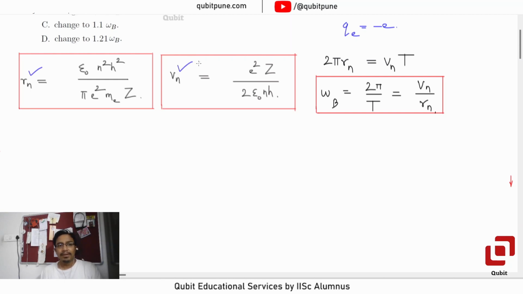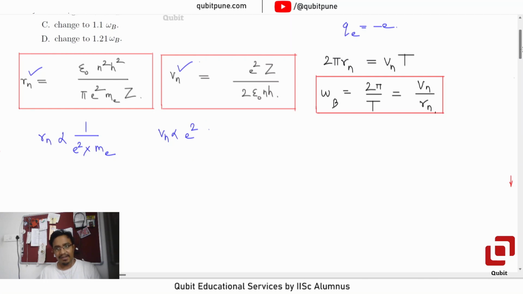Observe that Rn is proportional to 1 upon e squared into me, and Vn is proportional to e squared upon, well, there is no mass here, so no need to consider that.